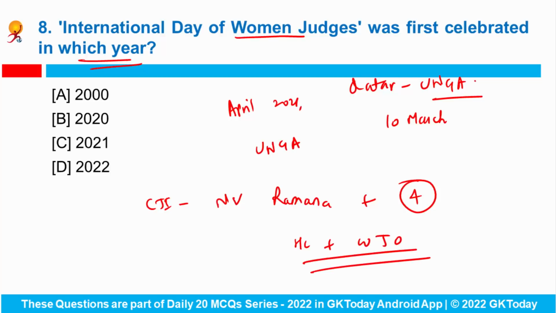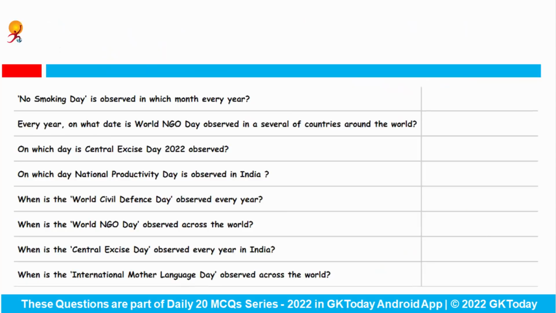Okay, so this is the very first time when we are celebrating this particular day. Now let's see some of the important days. First question is, no smoking day is observed in which month every year? So this is celebrated in the month of March. Can you tell me exact day in the month of March?